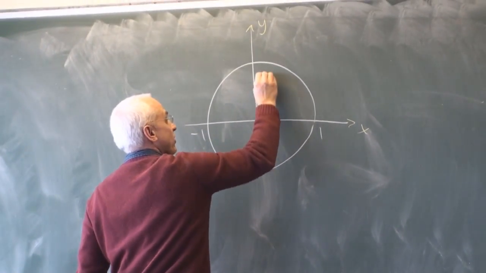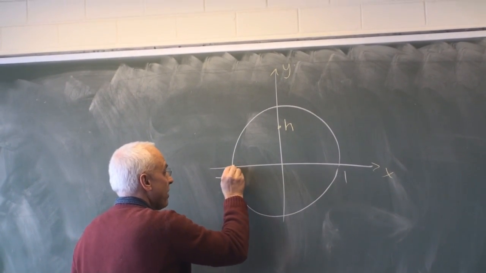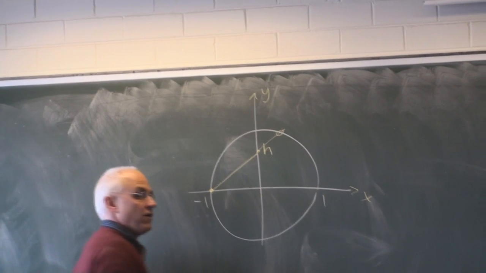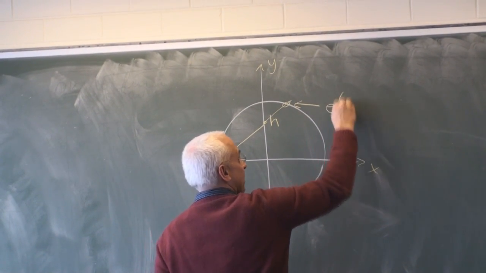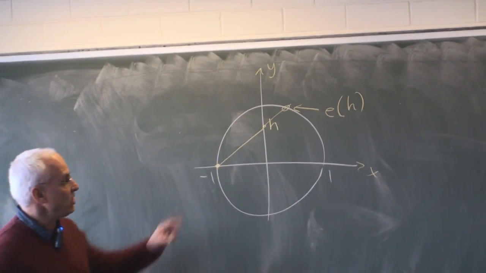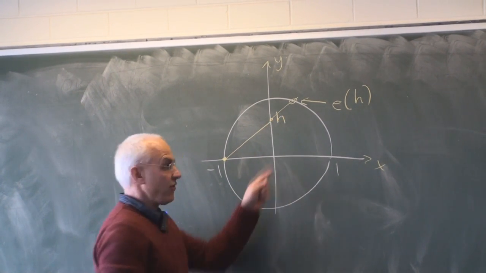If we choose some point on here with coordinate h, and we join that point to the point minus 1, 0, and see where the other point of intersection is, then this turns out to be exactly E of h. Okay? So the significance of h is that it's this coordinate, the y coordinate of this point here.